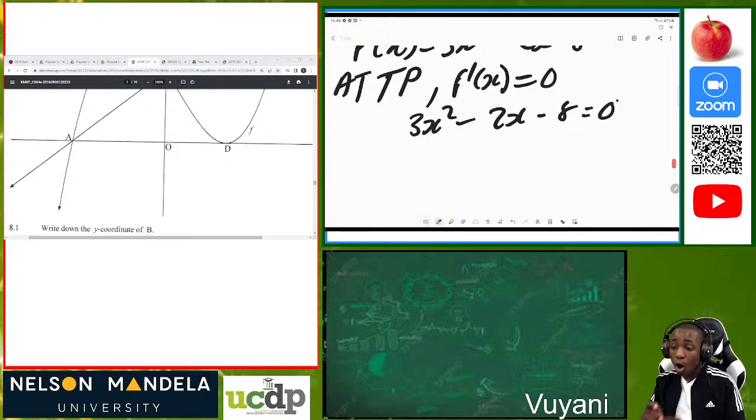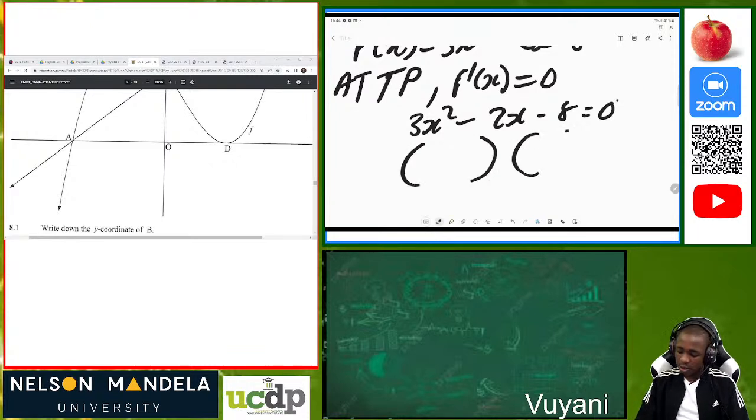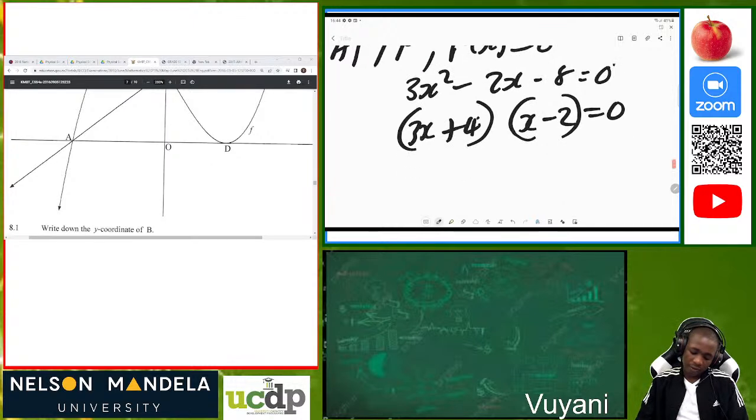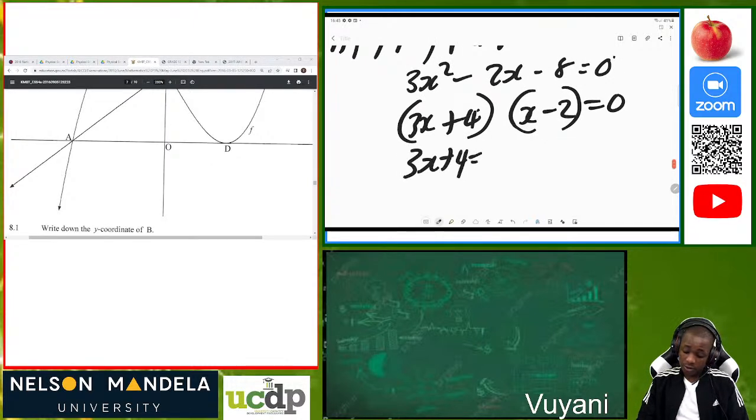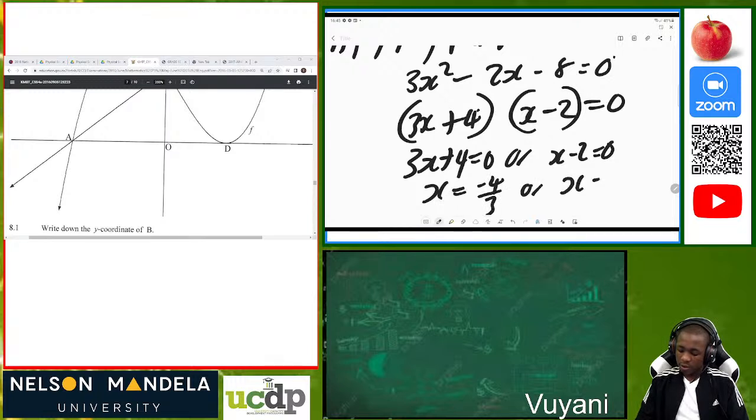Then we find factors. We can use the quadratic formula straight. Don't try to find factors if it's hard. Use the quadratic formula so that you can get one final answer, just like that. So if you're going to use factors, we are going to have 3x, x, 2, 4, equal to 0. So those are our factors. Then we can see that 3x plus 4 is equal to 0, or x minus 2 is equal to 0. Therefore our x is negative 4 over 3, or our x is equal to positive 2.